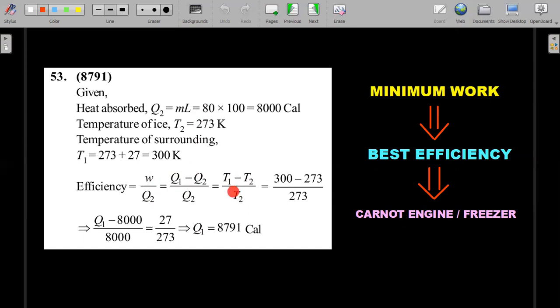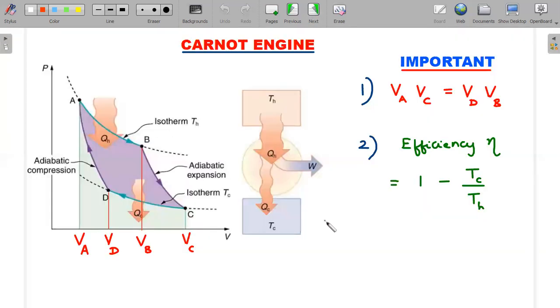And how did I get the hint that it is a Carnot engine question, even though the word was not mentioned? That is from the word minimum work. Okay, so that's the tricky language they used in this particular question. A lot of students couldn't get this question in the exam time.